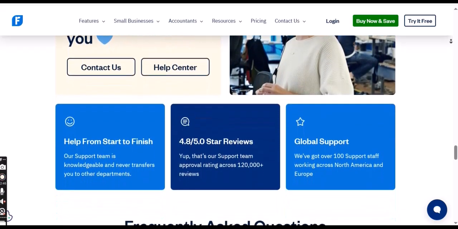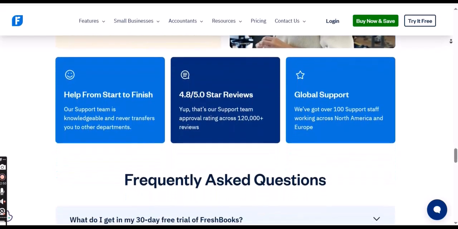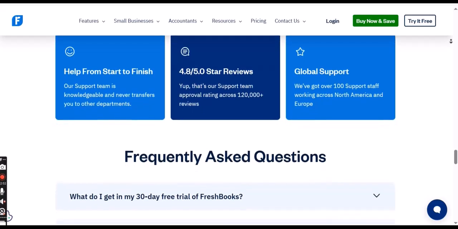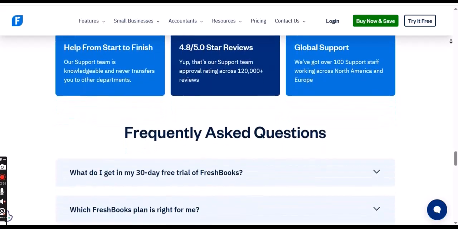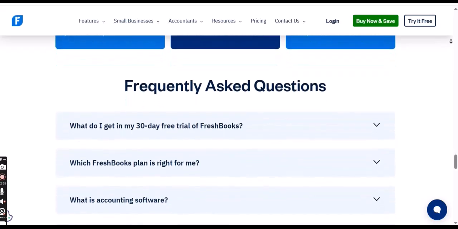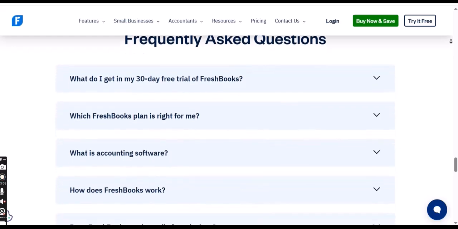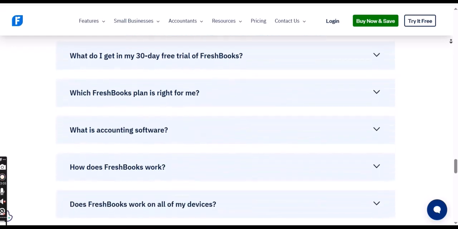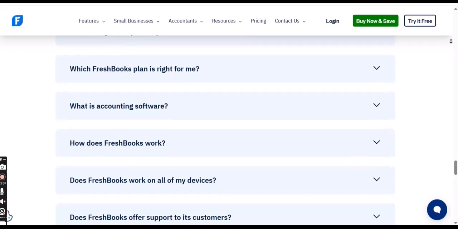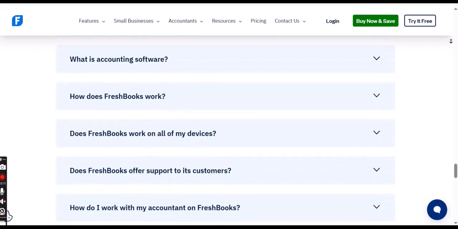Key takeaways regarding client limits on FreshBooks. No hard limit on total clients. You can store an unlimited number of client contacts in FreshBooks across all plans. Billable client limits. The primary limitation lies in the number of billable clients per month, which varies depending on your chosen plan. Scalability. FreshBooks' tiered pricing structure allows your business to scale seamlessly as your client base grows.